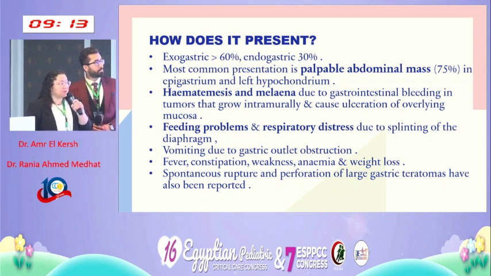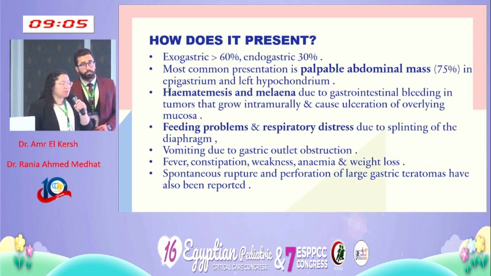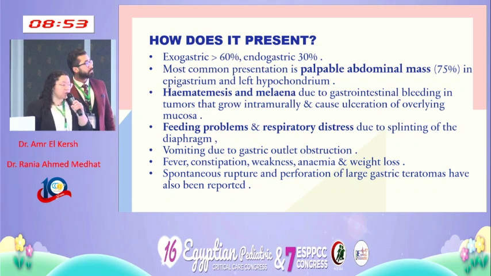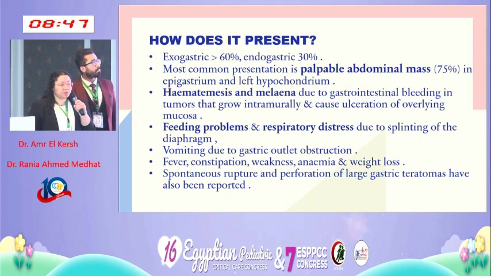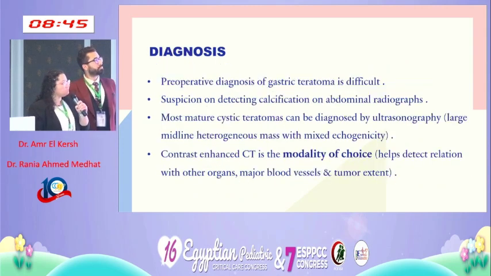Sometimes, if it is endogastric, it can lead to intramural extension into the stomach and ulceration of the overlying mucosa, which could lead to hematemesis and melena. Of course, the patient is going to have feeding problems due to the gastric outlet obstruction, and respiratory distress due to the splinting of the diaphragm. There could be some non-specific symptoms such as fever, weakness, anemia and weight loss. Sometimes spontaneous rupture could occur, and the gastric contents will leak into the abdomen, and the patient can present with an acute abdomen.